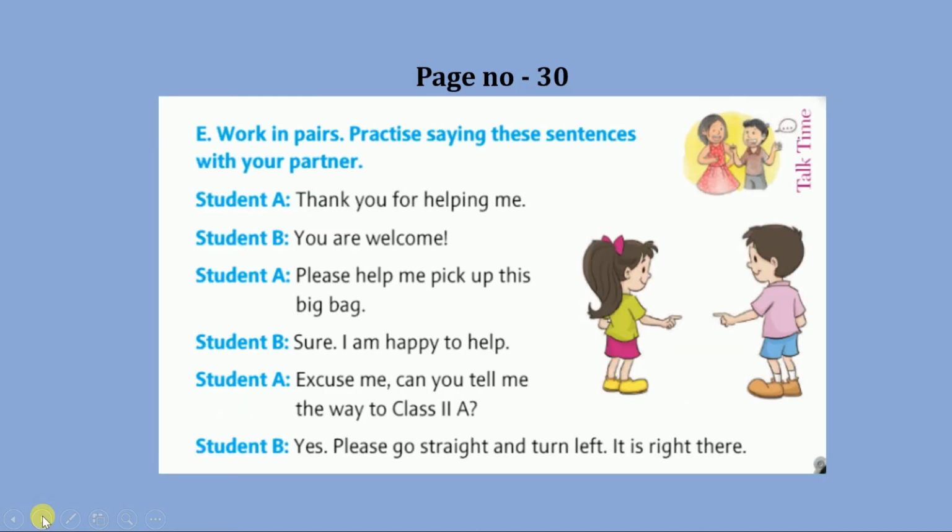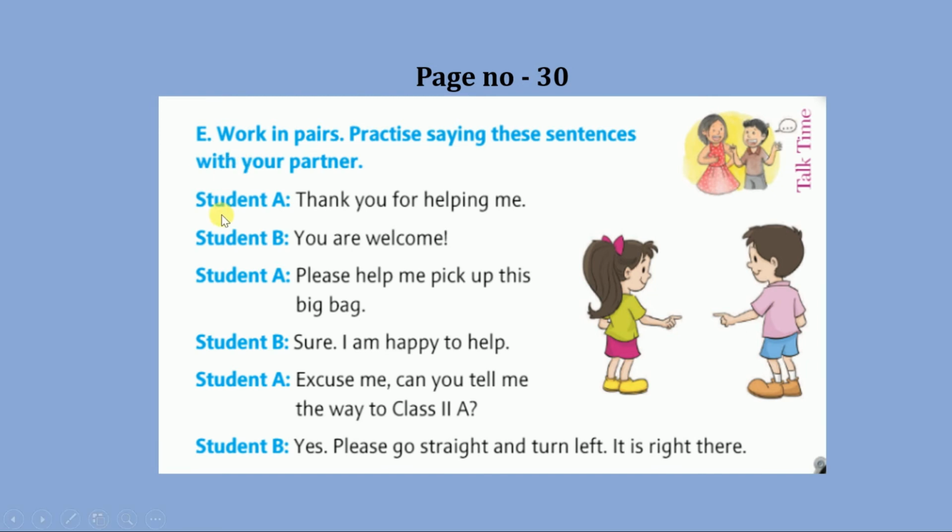Okay. Come to page number 30. Question number E. Work in pairs. Practice saying these sentences with your partner. Here an example is given of how we can use the nice words when we are talking with others. When we are in school, how can we use nice words with others?